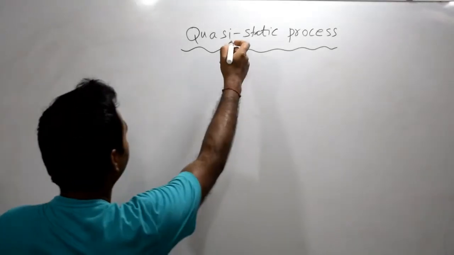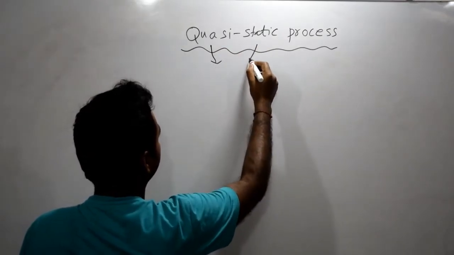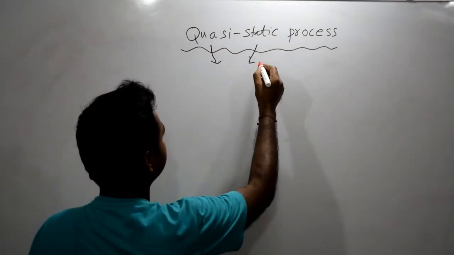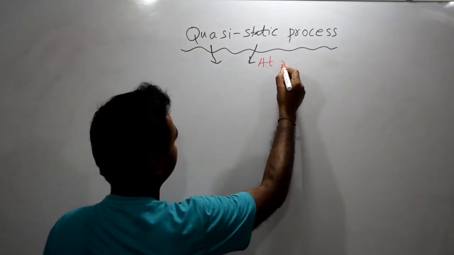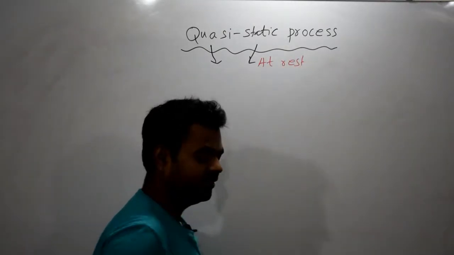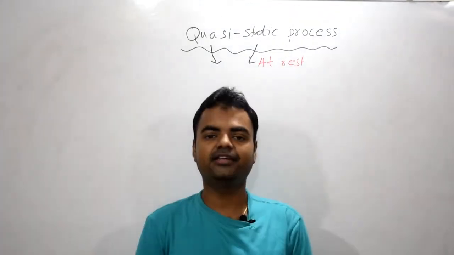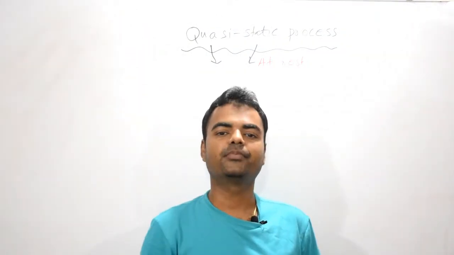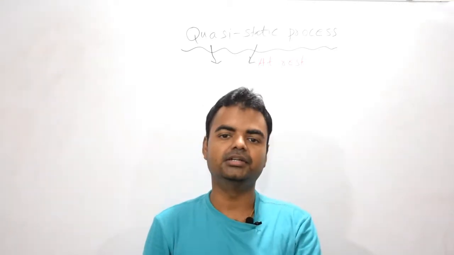So we have basically two words, right? One is quasi, another one is static. Static means what? At rest. That means if I'm just standing here, I am in a rest condition. My camera is in a rest condition.